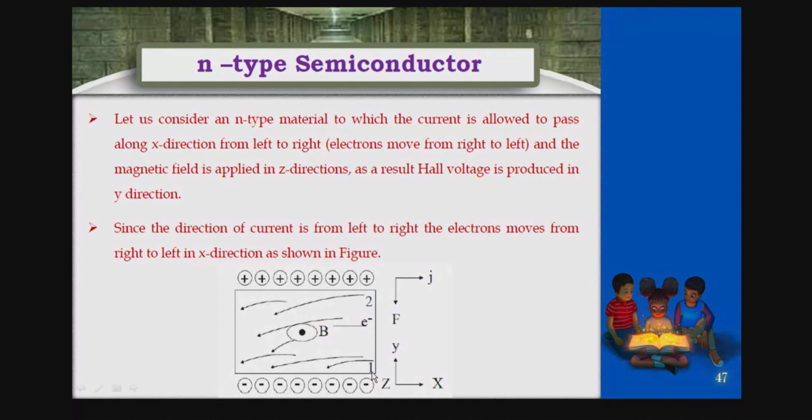Direction is also important, from left to right. But electrons move from right to left. Do you understand this? Why are we saying current and electrons? You have an idea about conventional current and actual current. So what is actual current? Actual current is due to electrons, but conventionally we speak about the other.